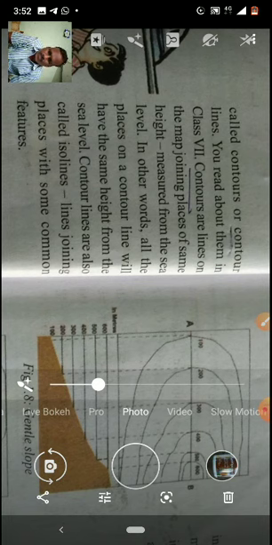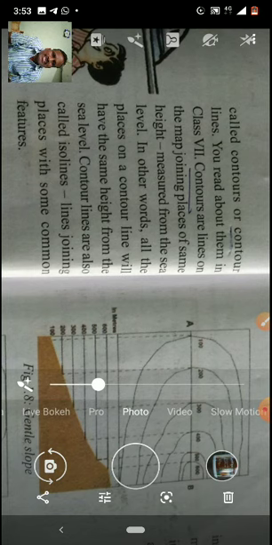Here, what is given? We use special symbols for this, called contours. What are contours? See, the definition is given. Contour lines means these lines connect the places which are located at the same height. Contour lines indicate the places which have the same height.